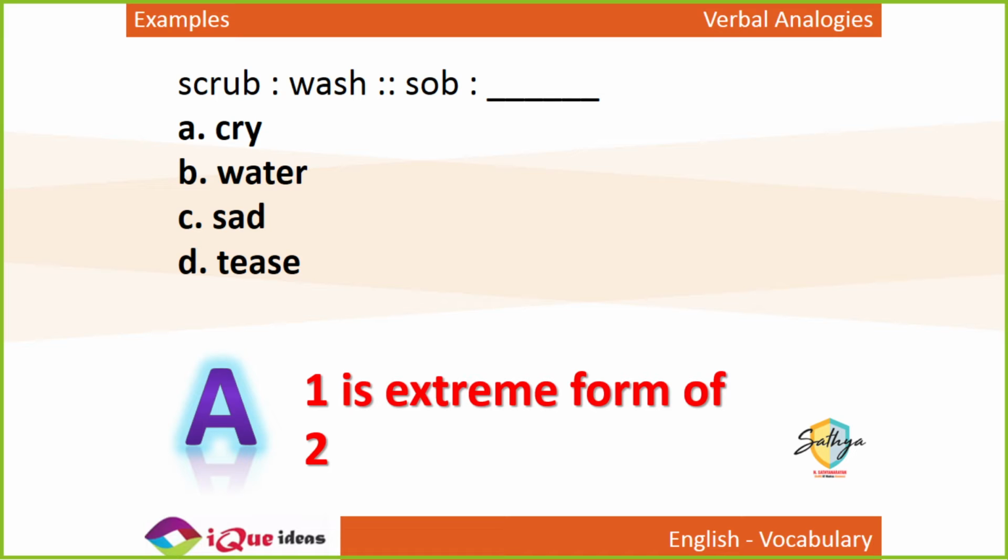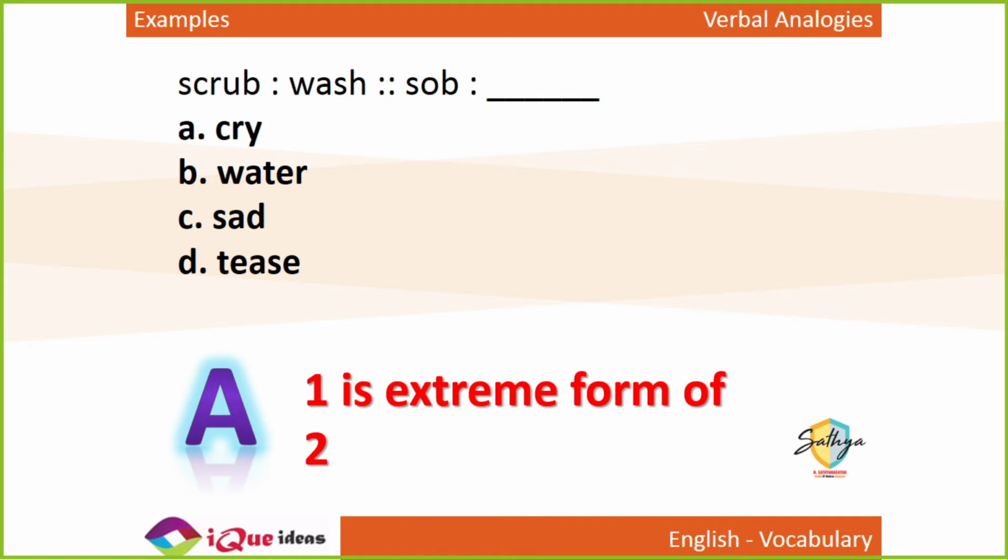See, wash is dhona, scrub is घिस के धोना. So cry means rona, sob means जोर जोर से रोना. To sob is an extreme form of crying. ध्रुसके रडू in Gujarati, if I may say. Right? To cry means radu. Sob means dhruske radu. Now do you understand?